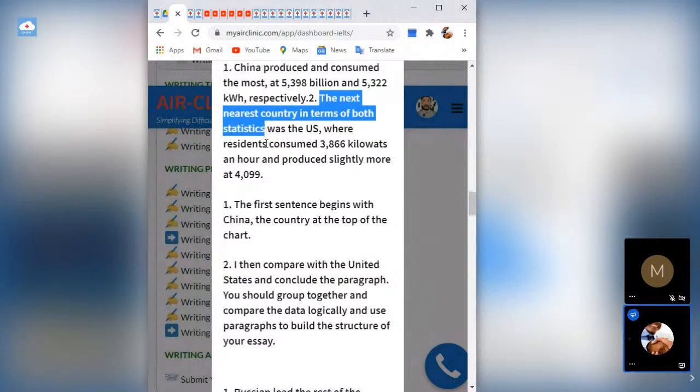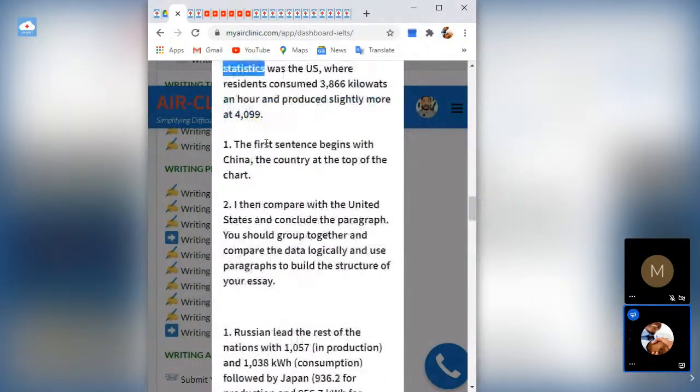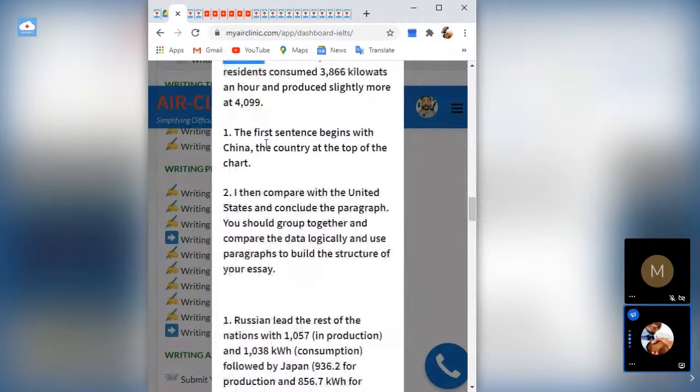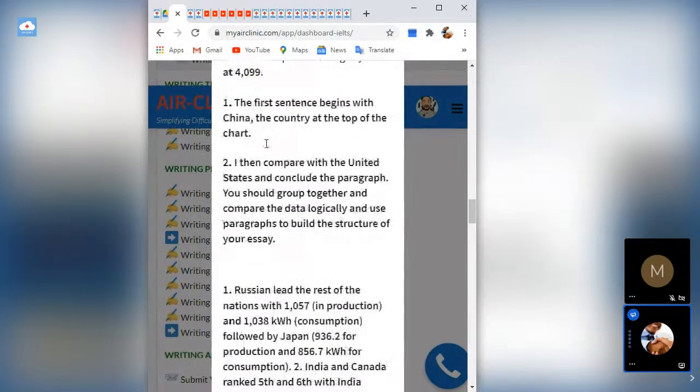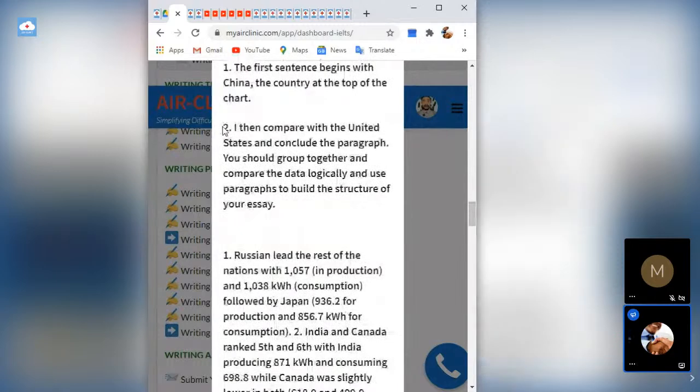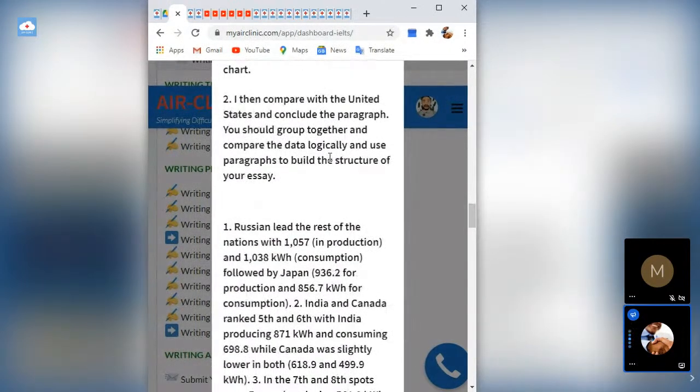So you have to have that in mind when you are doing the work. You have to compare. It's not just to state. You have to compare. So that's the one I've already explained. He then compared the United States and concluded the paragraph. So you should group everything together. Don't state one thing alone. The instruction is for you to select and compare. So when you pick any data, look for another data that is similar to it and compare the two of them. Don't just state one data.